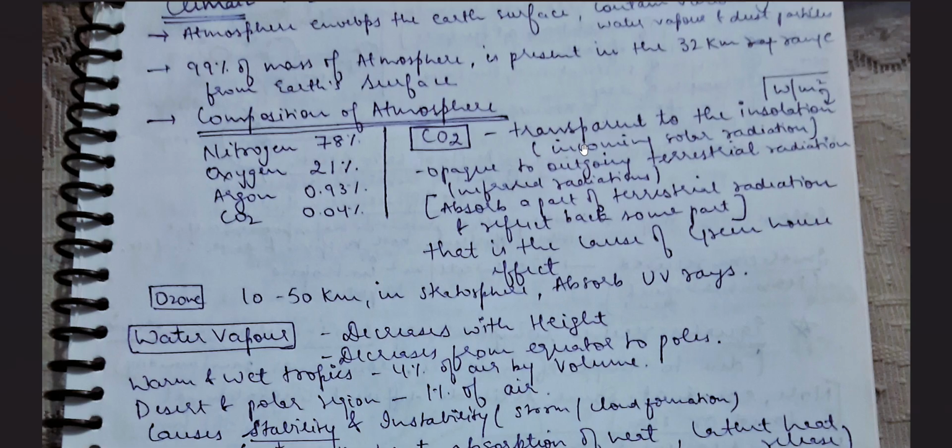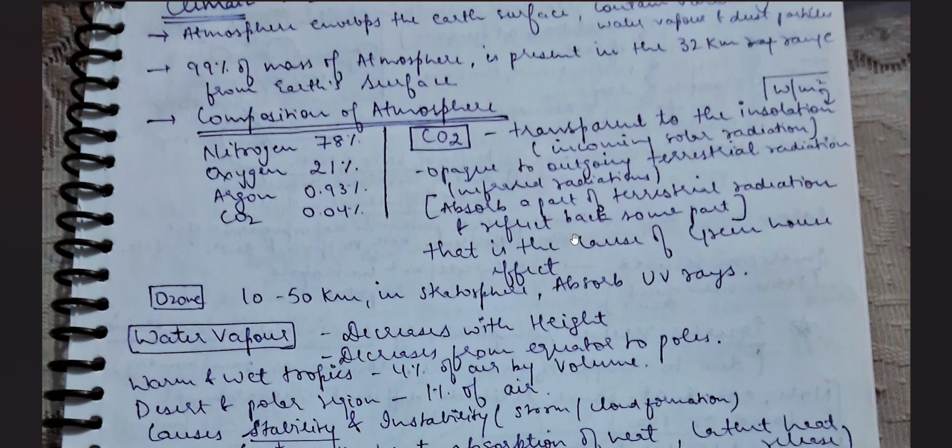What do we mean by transparency? It lets the solar radiations easily come inside the earth. But it is opaque to the outgoing terrestrial radiations, means the infrared radiations. Now radiations have come to the earth surface and will reflect back. For these terrestrial radiations it is opaque, so it won't let them go out. What basically happens here is that it absorbs part of the terrestrial radiations and also reflects back some part.